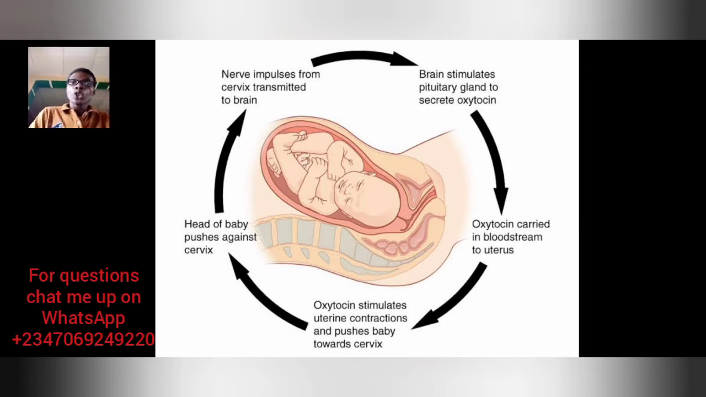So now we have squeezed the head of the baby to touch the cervix the more. And once it touches the cervix the more, oxytocin will be secreted again. You can see that the brain stimulates the pituitary gland to secrete oxytocin. Oxytocin is carried through the bloodstream to the uterus. And when that happens, it causes the uterus to what? You can see oxytocin stimulates uterine contraction and pushes the baby's head towards the cervix again. And when it touches the cervix again, it causes the same thing to happen. So it will now become stronger.